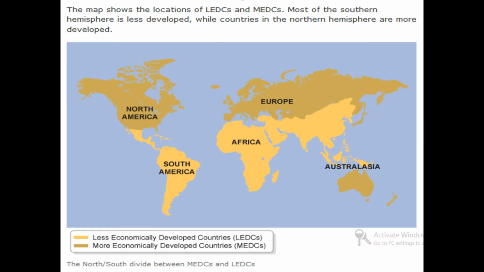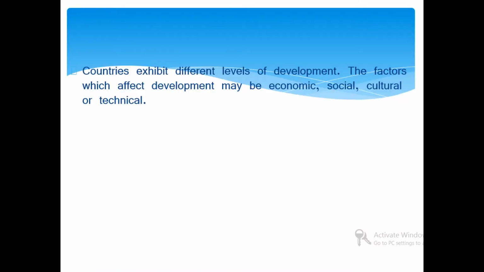You will find that the southern hemisphere is less developed while countries in the northern hemisphere are more developed. Countries exhibit different levels of development. The factors which affect development may be economic, social, cultural, technical, and political.